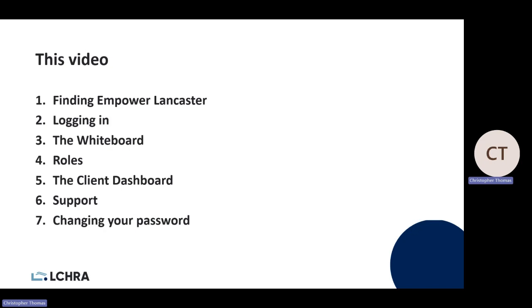There is a button on the login screen that will allow you to ask for a password reset. That's like most systems. But something to know about Empower Lancaster is that you should be mindful or careful when you are logging in, because if you input the wrong password 3 times, the system will temporarily lock you out for 30 minutes.